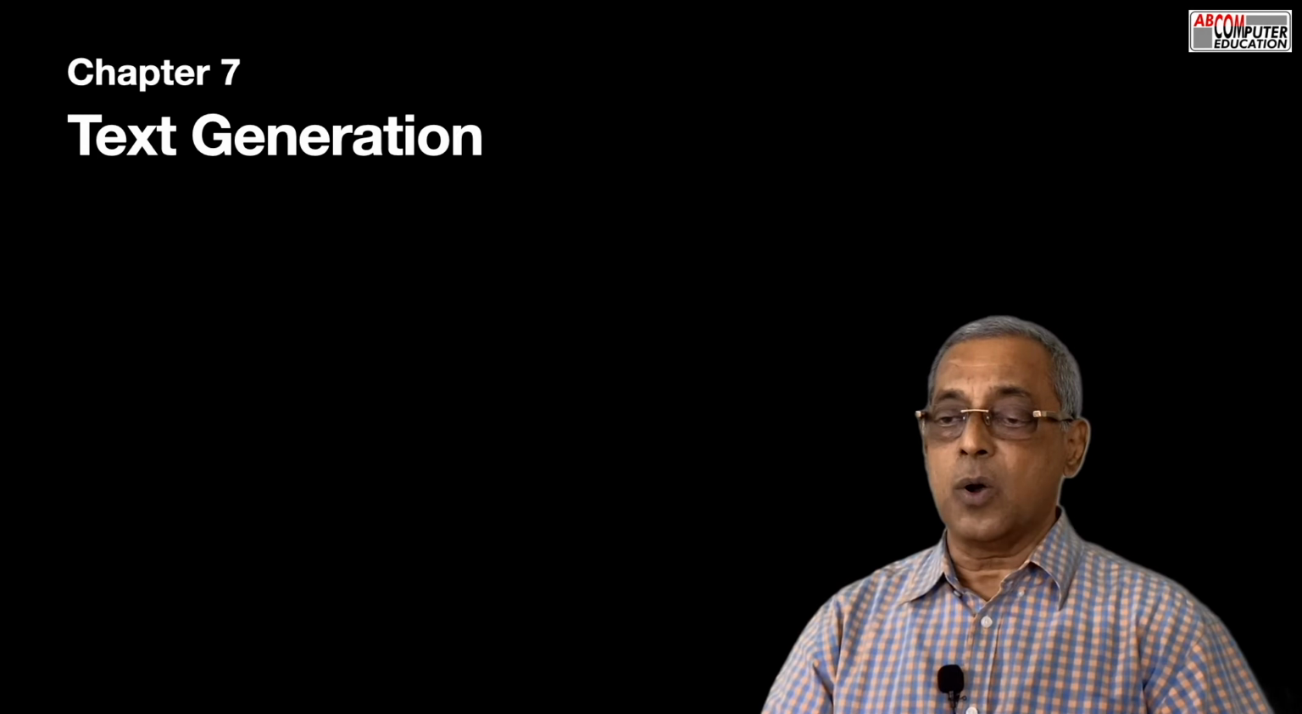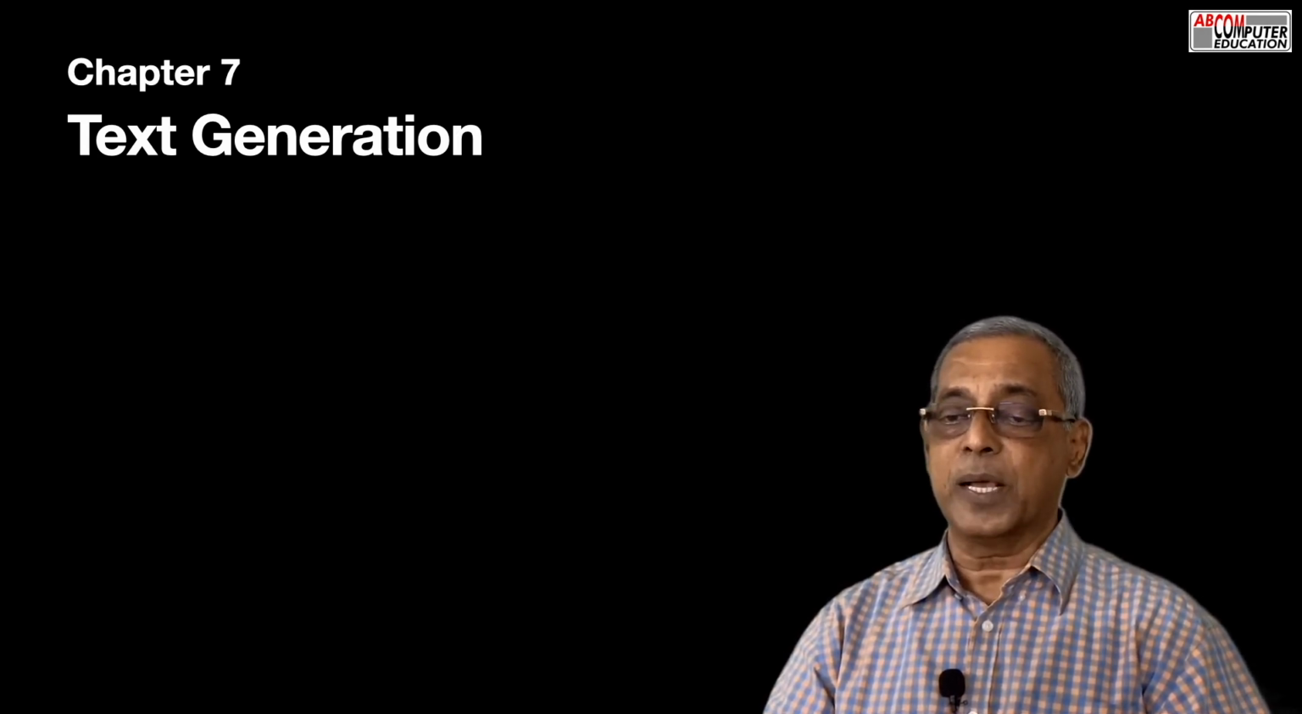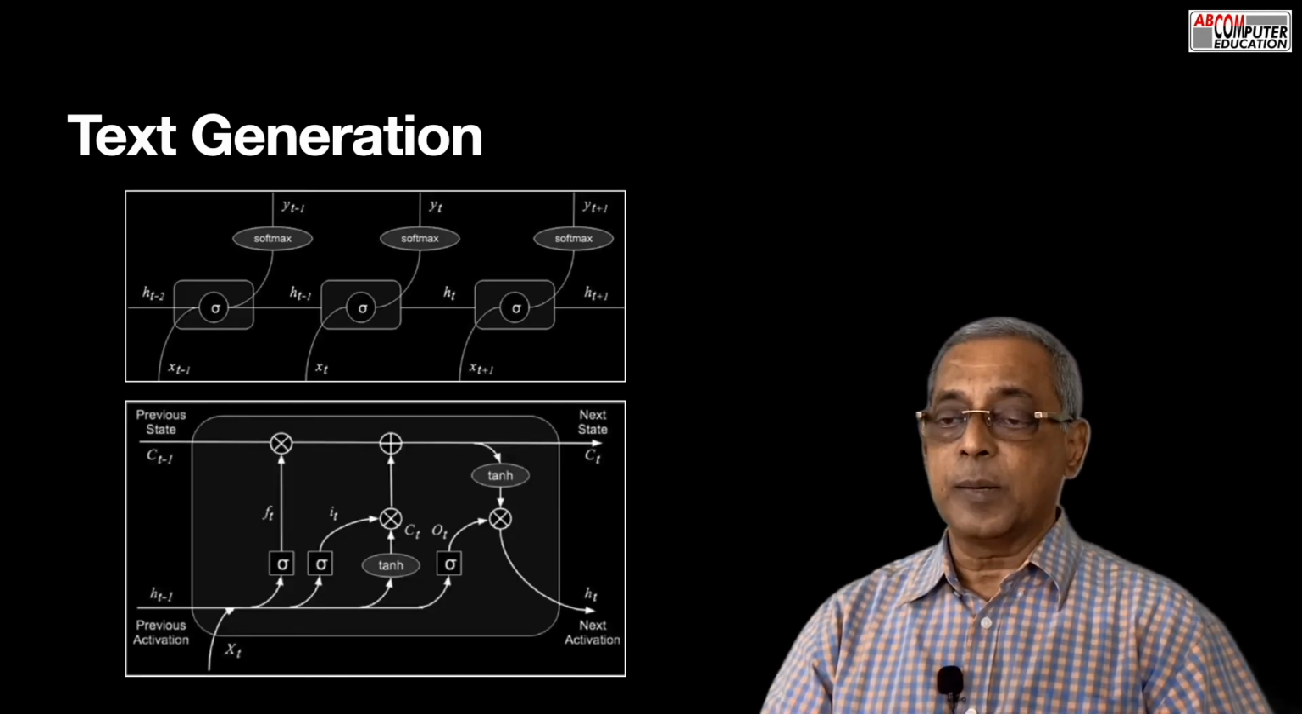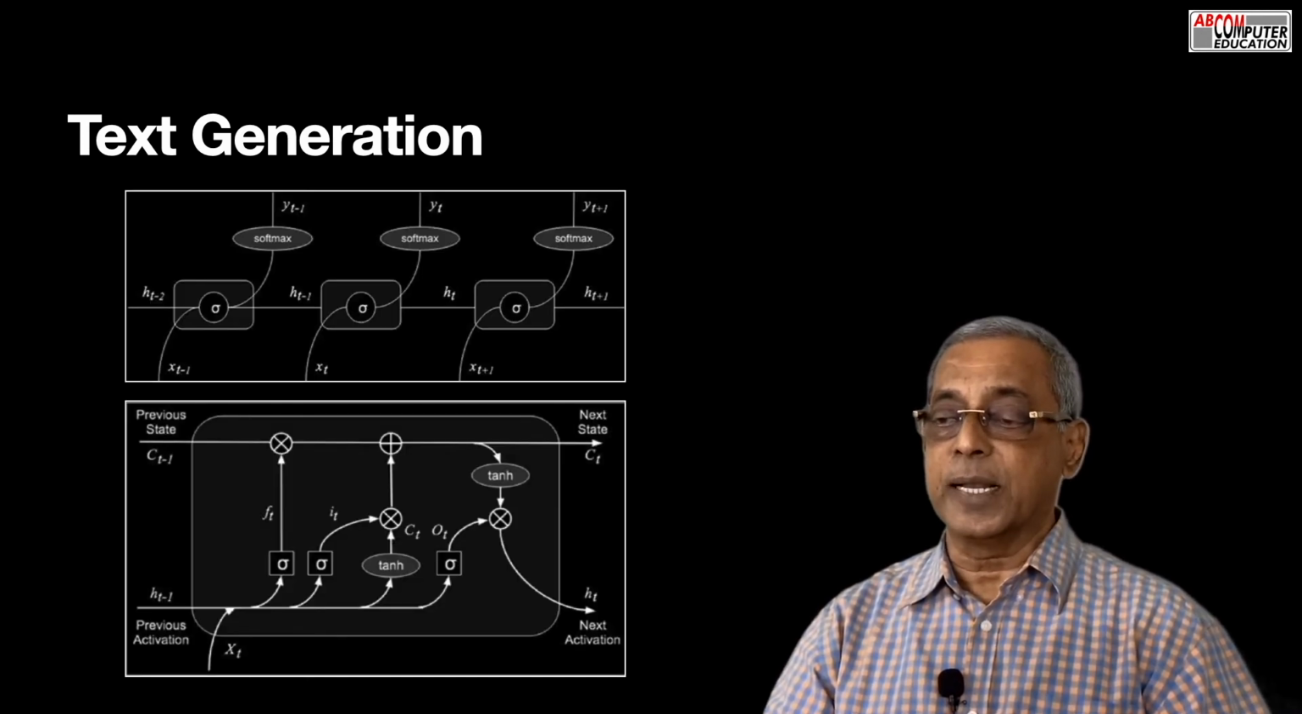This chapter is on text applications. One of the successful applications of deep neural networks is generating text. Chapter 7 talks about text generation techniques.